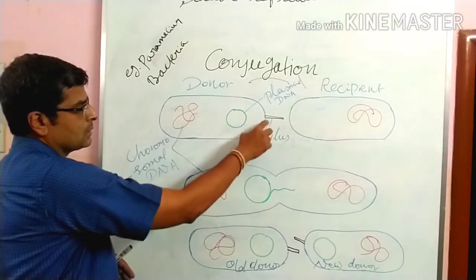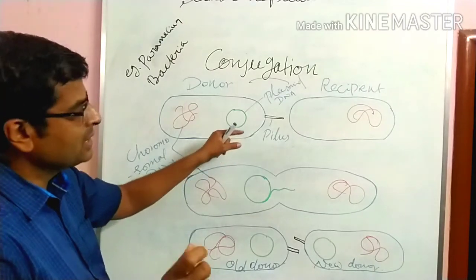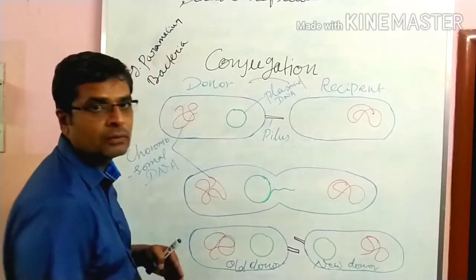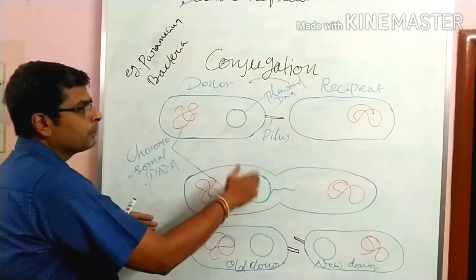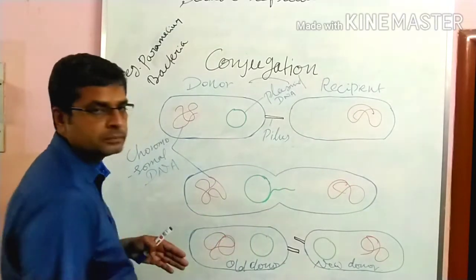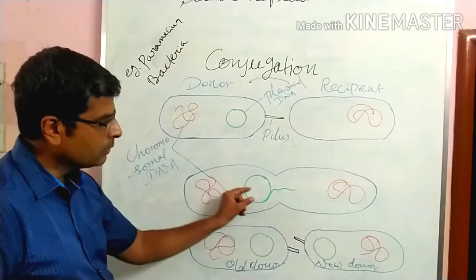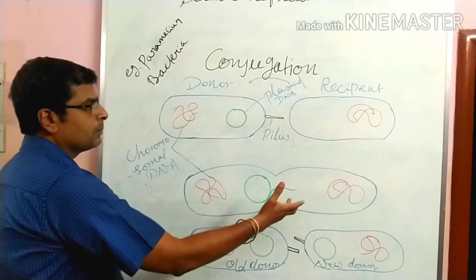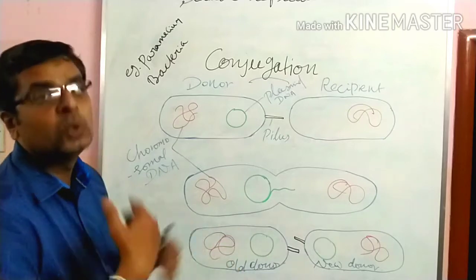Here there is a pilus. It acts as a conjugation bridge. This pilus connects to the other bacterium. By this way, through the pilus conjugation bridge, the plasmid DNA passes into the other bacterium. The donor donates the plasmid DNA to the other bacterium. The recipient cell which receives the plasmid DNA then acts as a new donor.